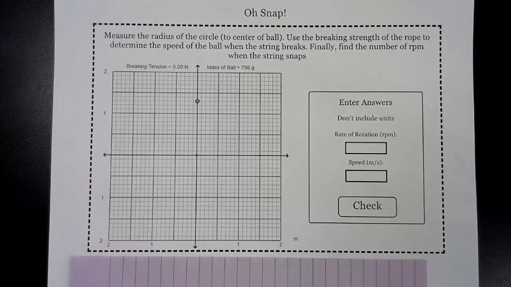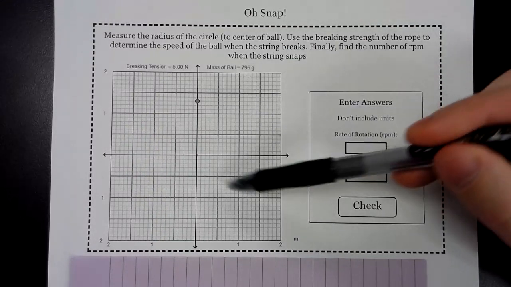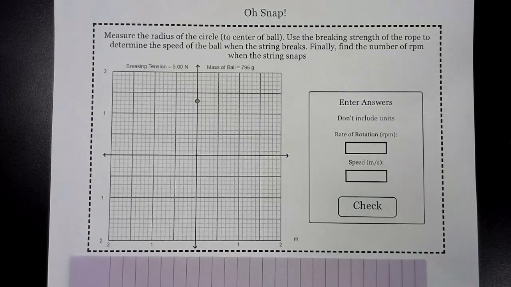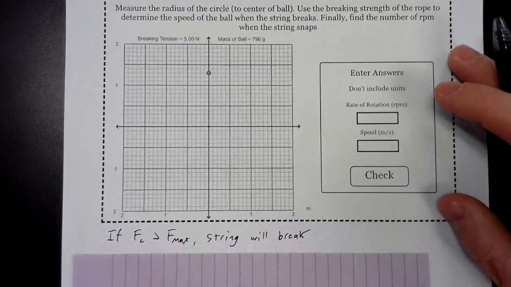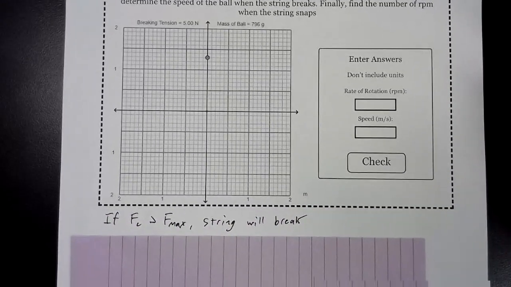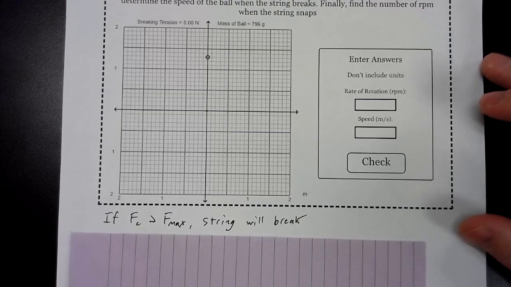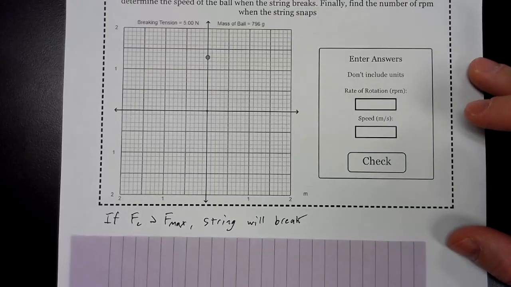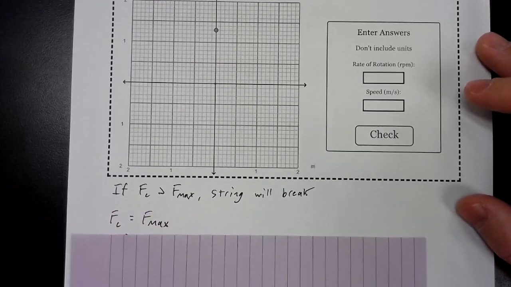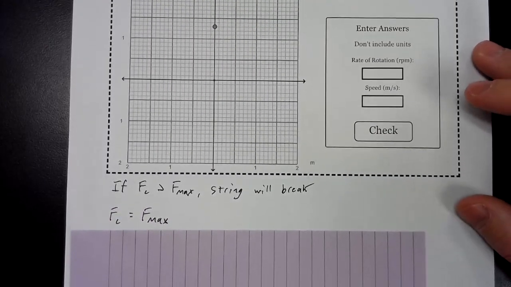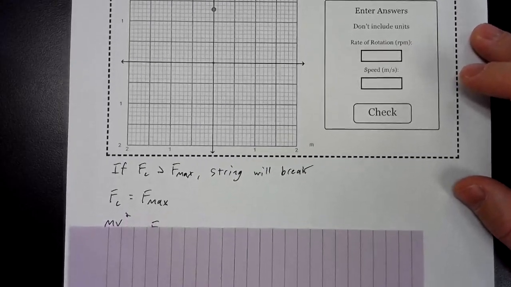So the force of tension is going to increase as we increase the speed of the ball until we get to the breaking strength of the rope, then it would snap. So we can think about it: if the centripetal force required for the ball to keep moving in a circle is greater than the breaking strength of the string, then it will break. So we can set those two equal to each other. Let's find that point where they are the same.